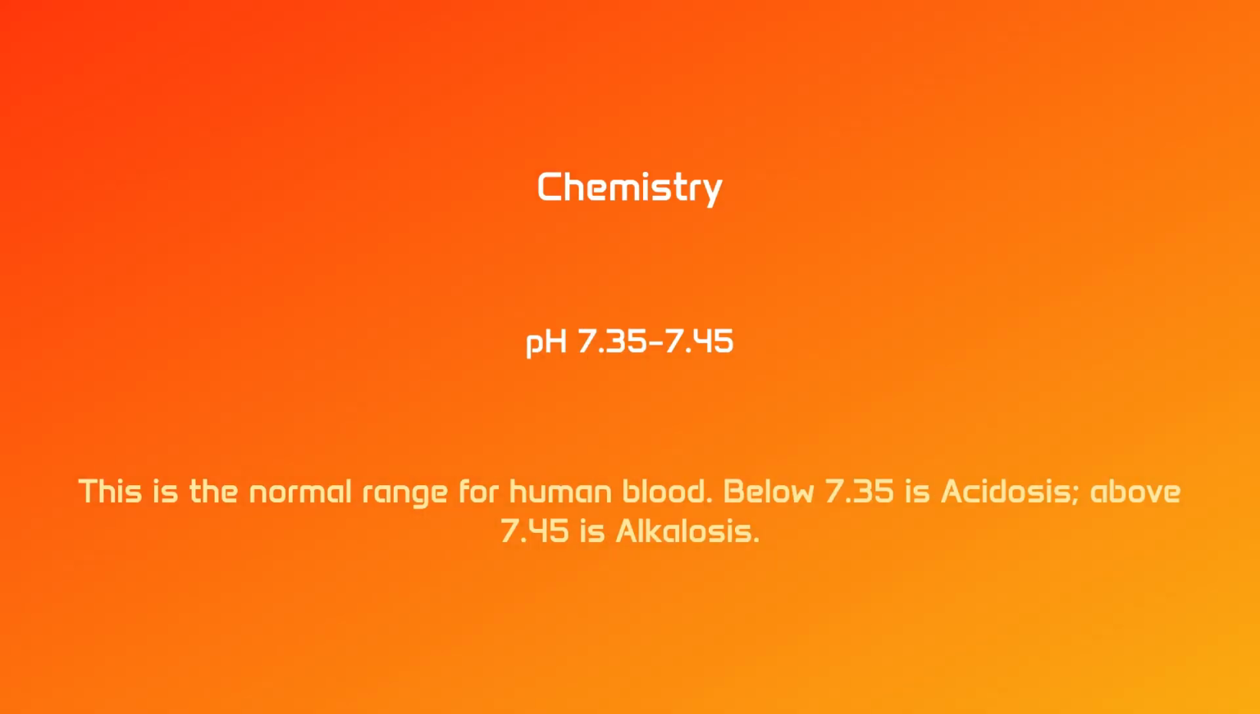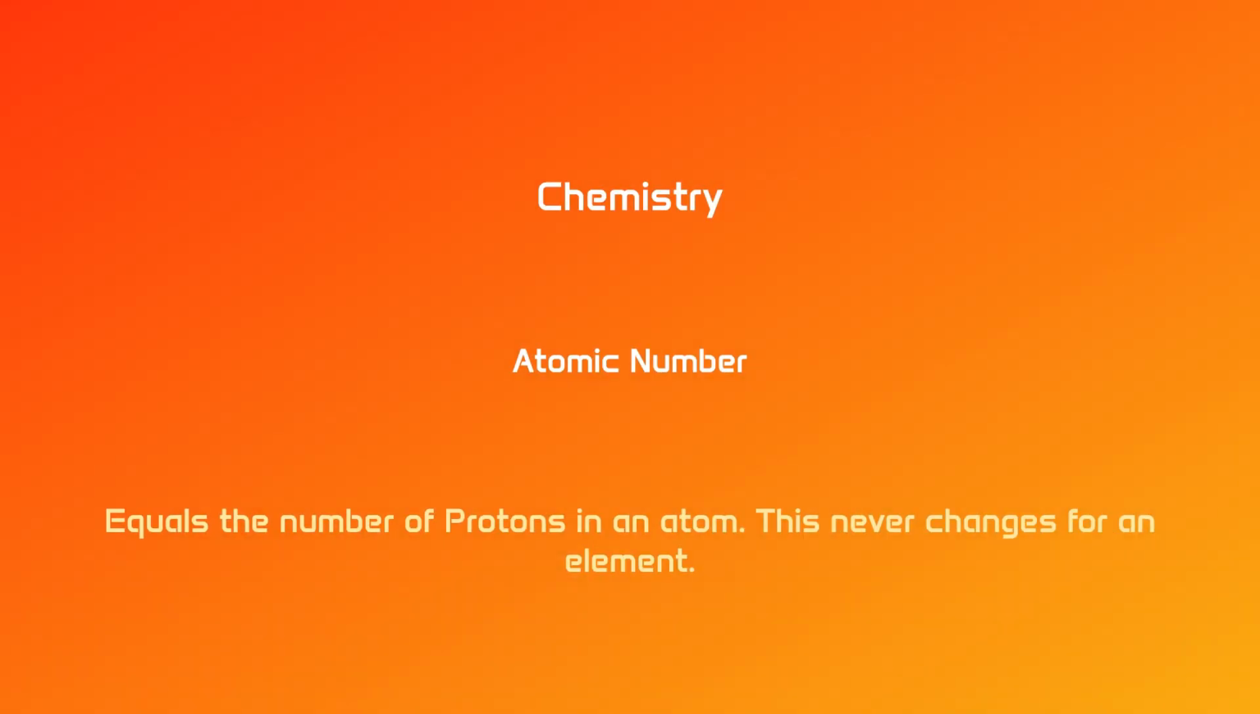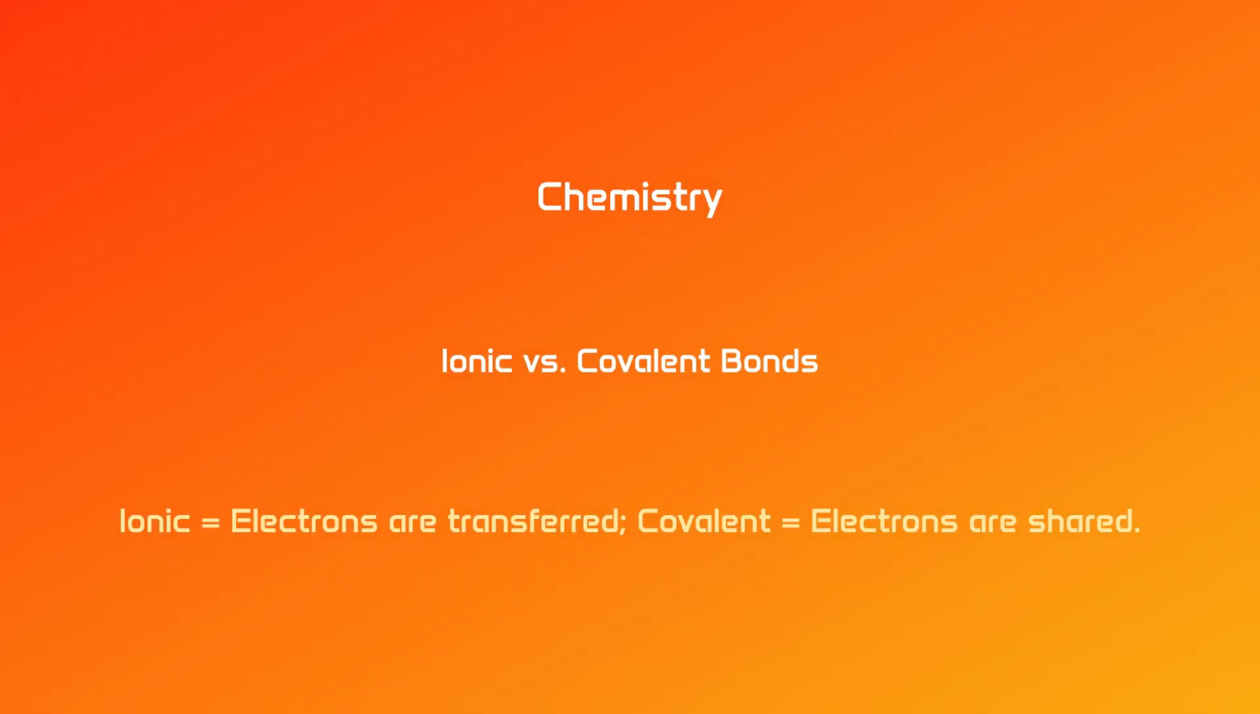Chemistry, pH 7.35 to 7.45. This is the normal range for human blood. Below 7.35 is acidosis. Above 7.45 is alkalosis. Chemistry. Atomic number equals the number of protons in an atom. This never changes for an element. Chemistry. Ionic versus covalent bonds. Ionic electrons are transferred. Covalent electrons are shared.